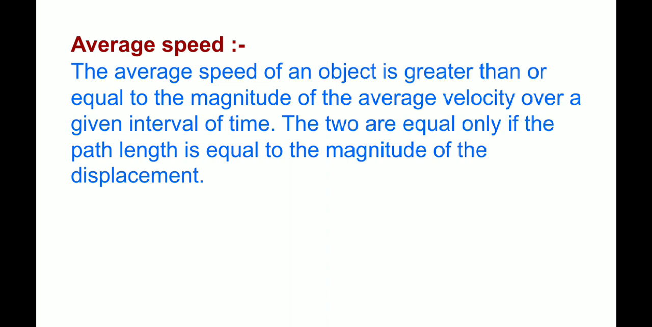Average speed. The average speed of an object is greater than or equal to the magnitude of the average velocity over a given interval of time. The 2 are equal only if the path length is equal to the magnitude of the displacement.